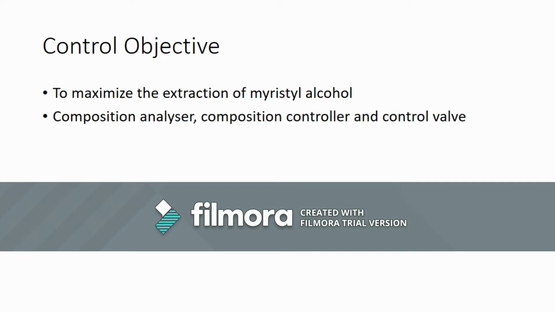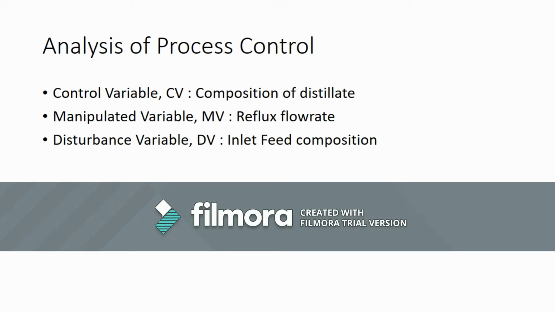This process control system consists of a composition analyzer, composition controller, and a control valve. The manipulated and disturbance variables are identified before we proceed to the explanation on how the feedback process control maximizes the extraction of myristyl alcohol.